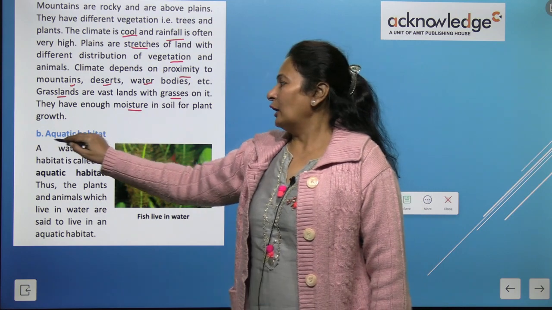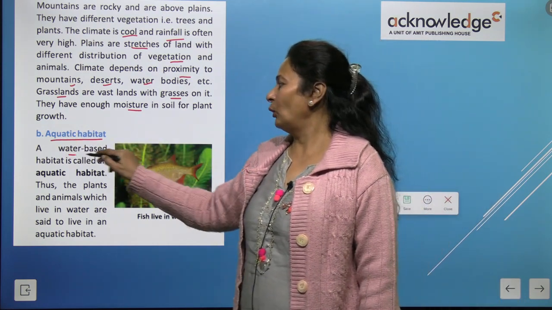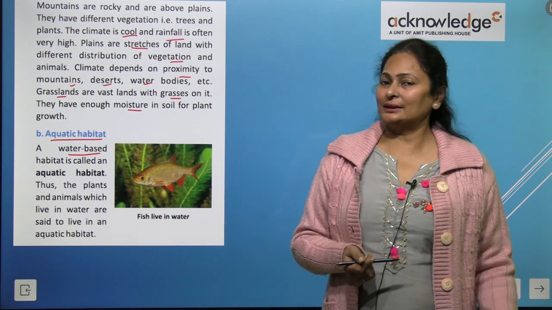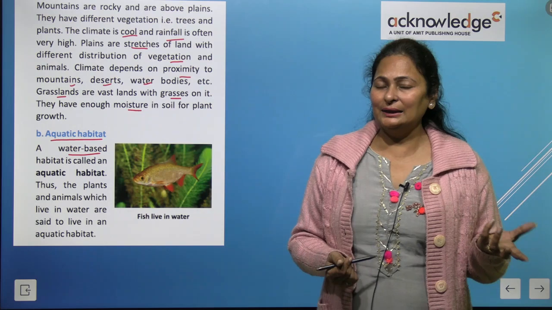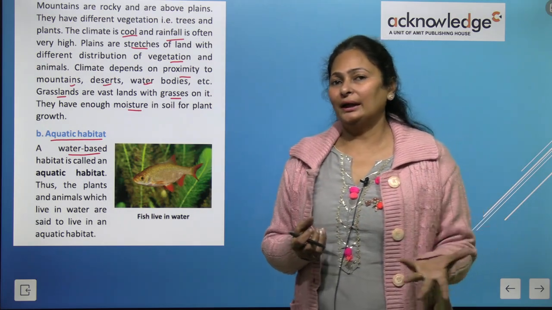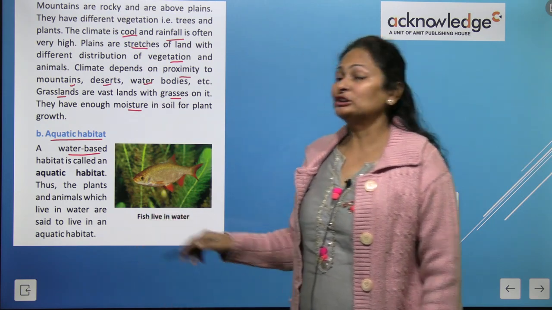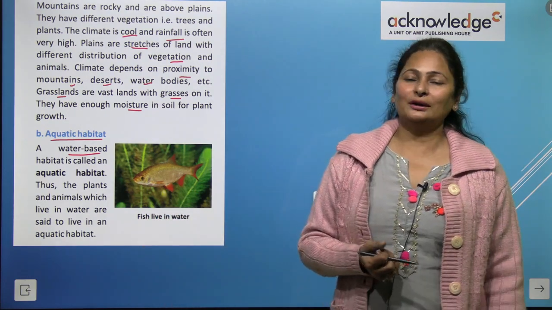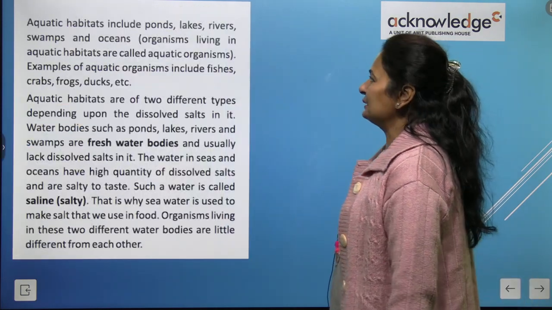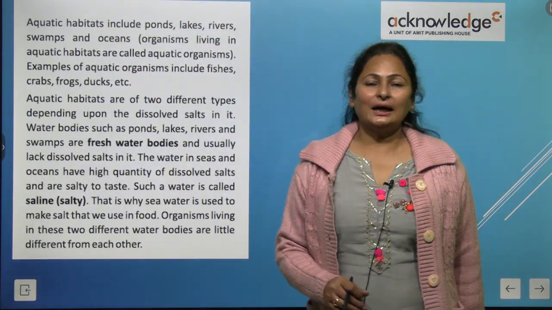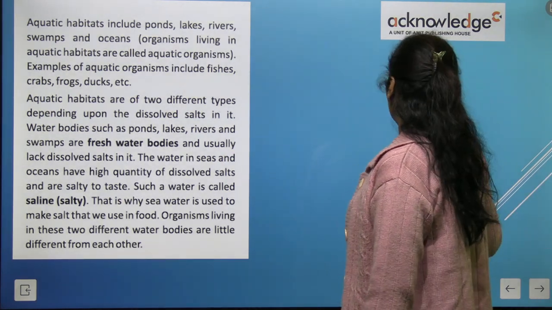So what is an aquatic habitat, kids? Aquatic habitat means a water-based habitat is known as aquatic, as we know aquatic plants. Similarly, aquatic animals are also there. The plants and animals which live in water are known as aquatic habitat.